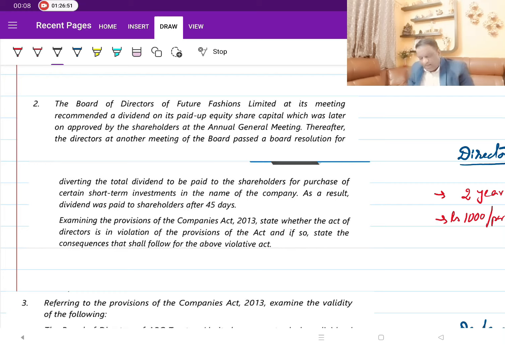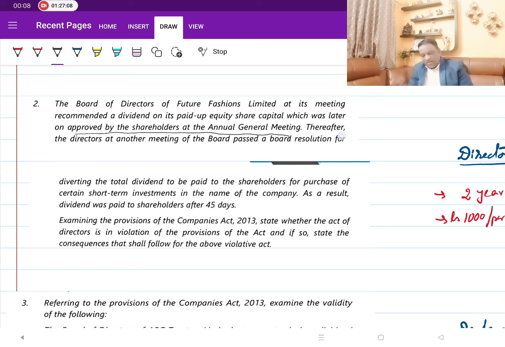Now, look at the next one. The board of directors of Feature Fashions Limited at its board meeting recommended a dividend on paid up equity capital, which was later approved by the shareholders in the AGM. They have approved it, so the dividend has been recommended by the board and approved by the members.